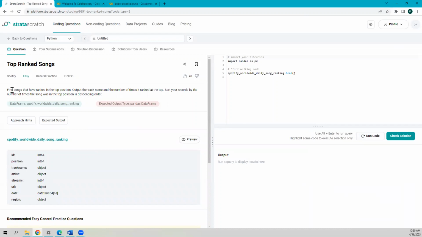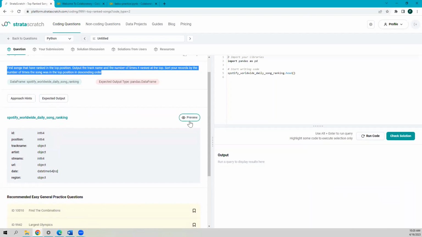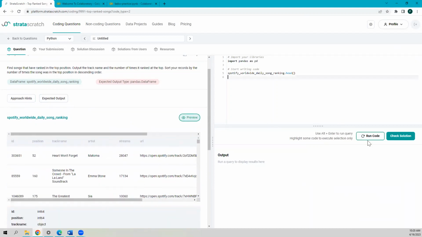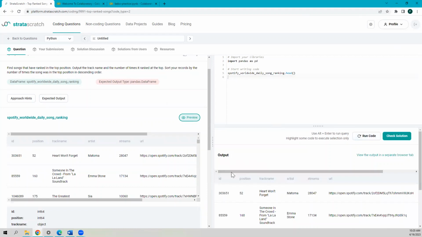Here you have the problem description, and then you can see the expected output, which we're not going to see right now. If you need hints, there are approach hints, and you can also view the data frame, how it looks. If you run the code here, you can also see your output as you go step by step. So I find this platform extremely useful.